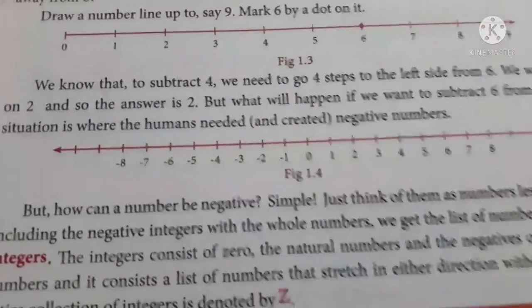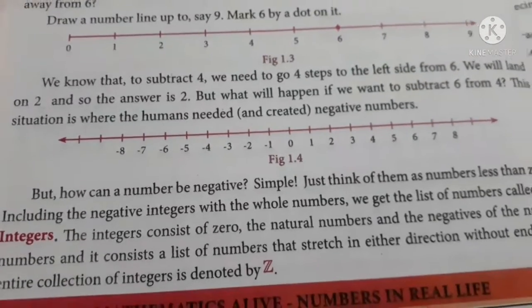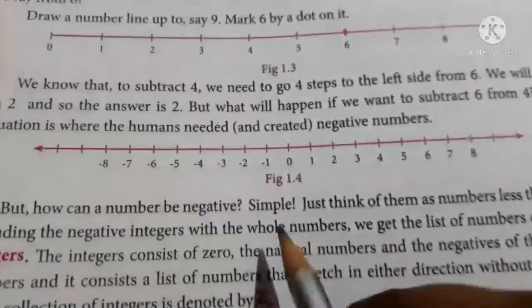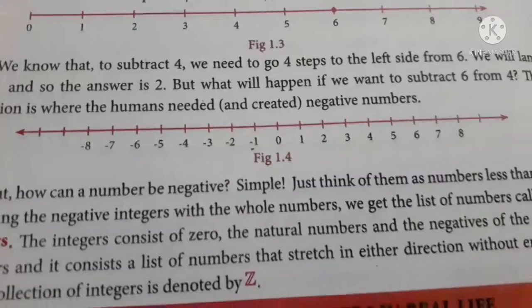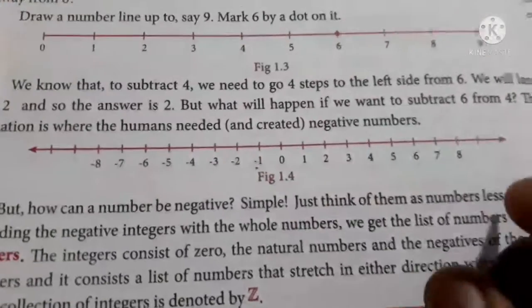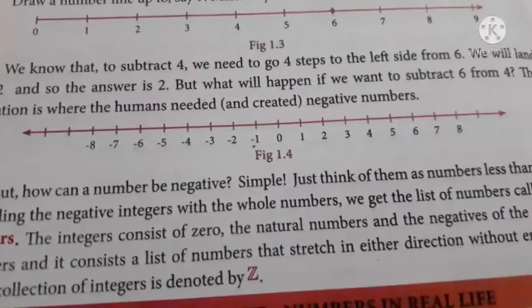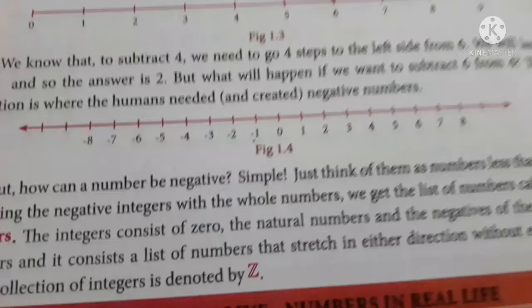Okay, the numbers which are less than 0 are called negative numbers and the numbers which are more than 0 are called positive numbers. Negative numbers just have a minus sign before them. But when you see, the largest negative number will be minus 1, but the smallest positive number will be 1. Okay, so don't get confused.